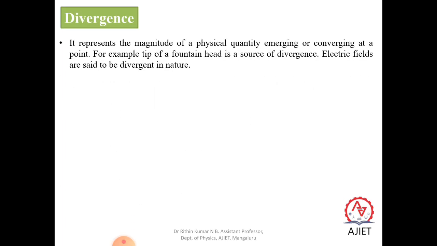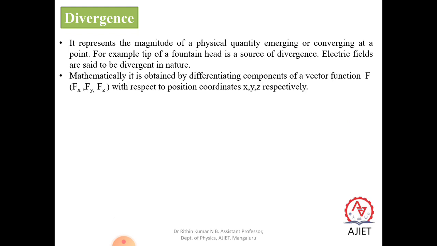So what is this divergence? Actually, it represents the magnitude of a physical quantity emerging or converging at a point. For example, the tip of a fountain head is a source of divergence. As you know, when the water comes out of the tip of the fountain, the water will diverge. So it is the source of divergence. Even the diverged water, if it goes inside a pipe, we can call it convergent. So electric fields are generally divergent in nature. Electric field in the sense are the field lines created due to positive and negative charges.